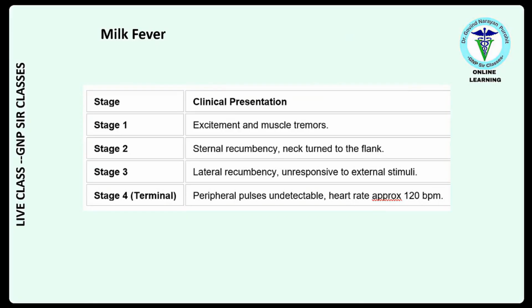Stage 1, the clinical presentation is excitement and muscle tremors. Stage 2, sternal recumbency, neck turned to the flank. Stage 3, lateral recumbency, unresponsive to external stimuli. And stage 4, which is also considered the terminal phase, the peripheral pulses are undetectable. Heart rate is approximately 120 beats per minute, right?